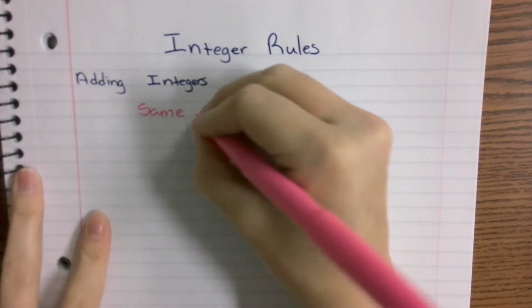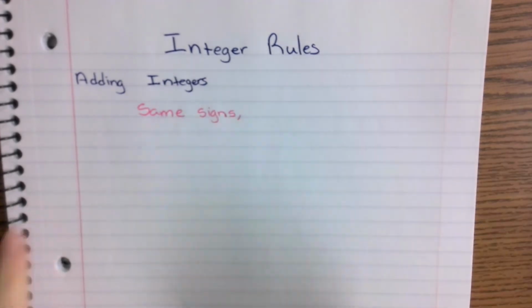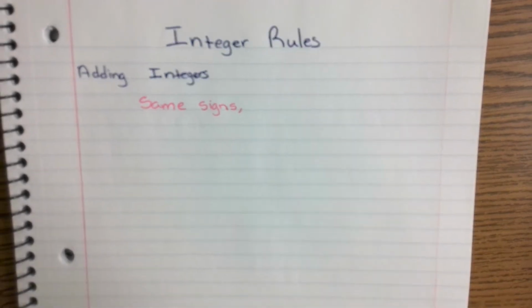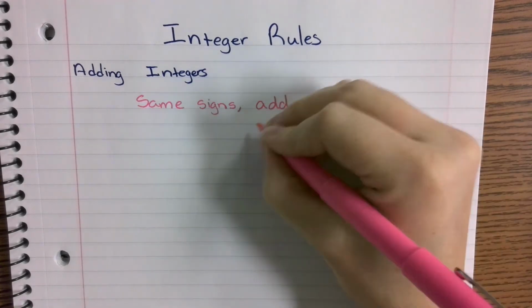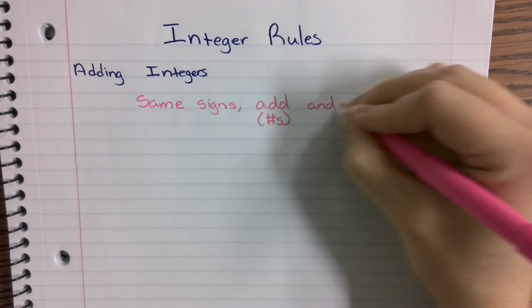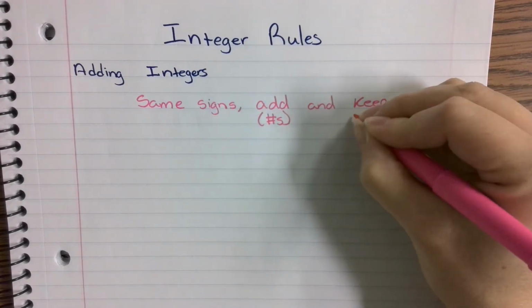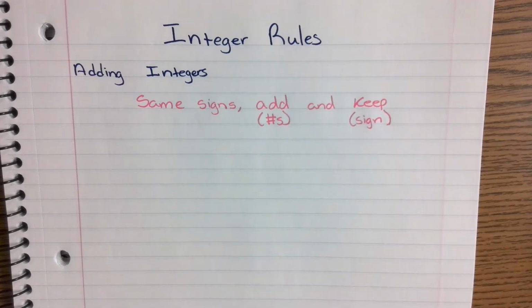When you are adding your integers, if they are the same sign, then when they say you're going to add and keep, you're basically meaning you're going to add the numbers together. And then you're going to keep the sign. So whatever the sign is. If both numbers are positive, the answer is going to stay positive. If you're adding 2 negative numbers together, then you're going to keep your answer as a negative.